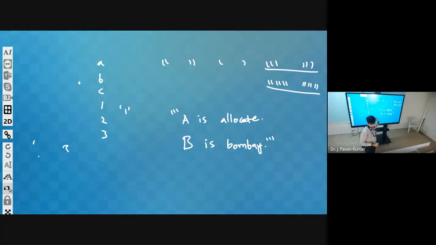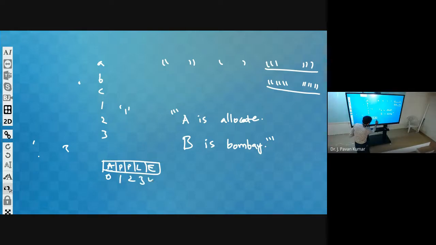How will it be stored? That is the question. In general, how will it be stored? By using indexing. Suppose apple is there, then we will have it like this, isn't it? Index starts from 0 up to n minus 1 if the length is n, right? Now how will this be stored?